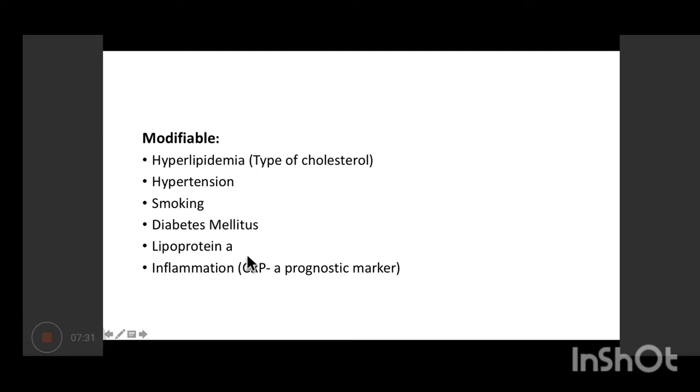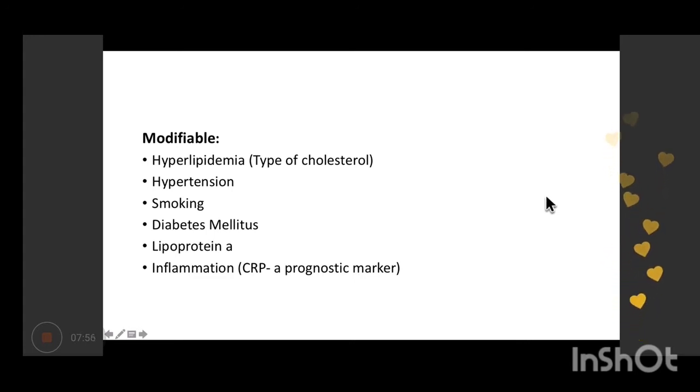The next modifiable risk factor would be hypertension. Then we have smoking, diabetes mellitus, lipoprotein A, and lastly, inflammation. In inflammation, what you're supposed to remember is CRP. What's the full form of CRP? C-reactive protein.